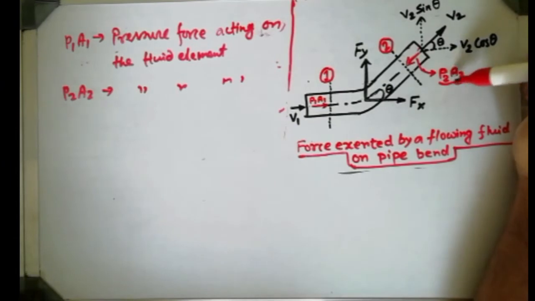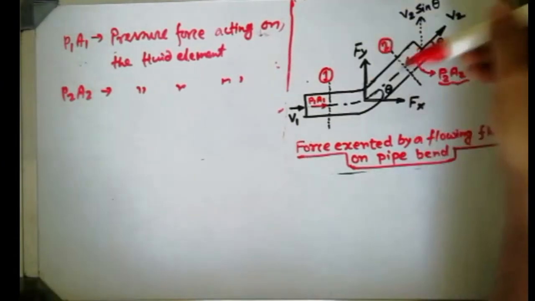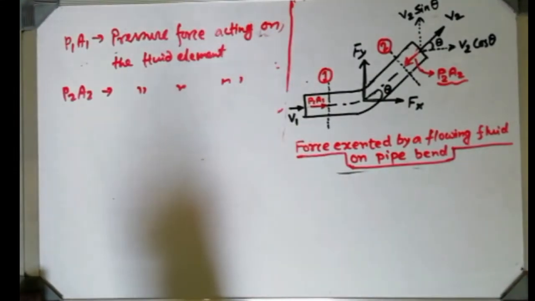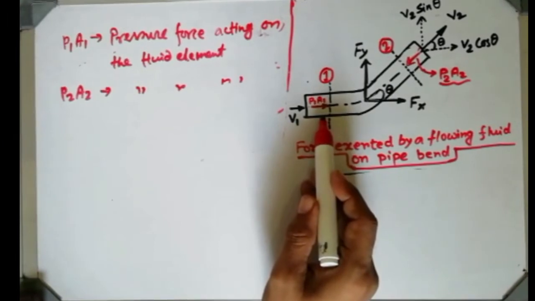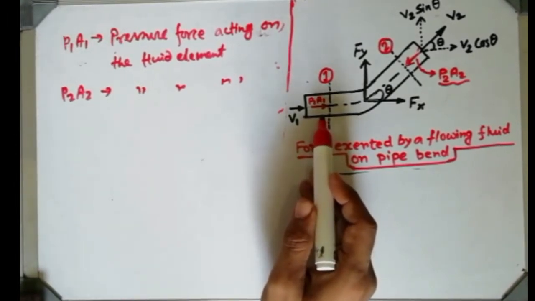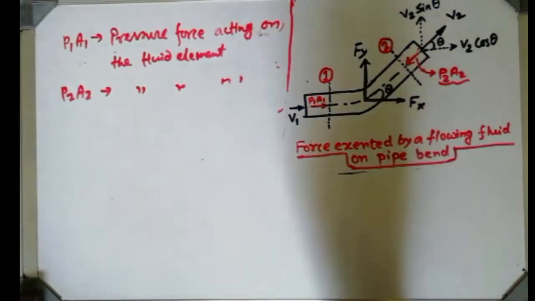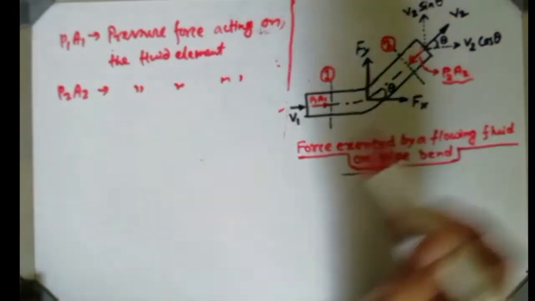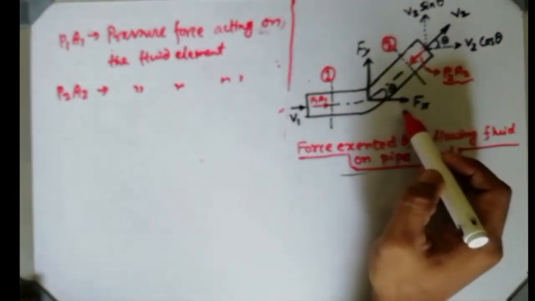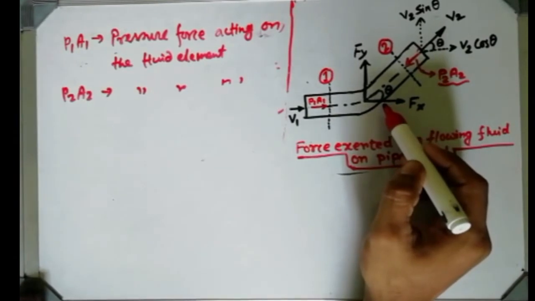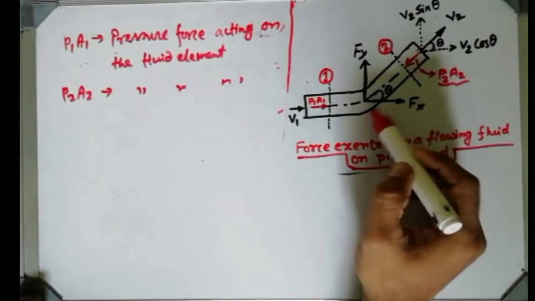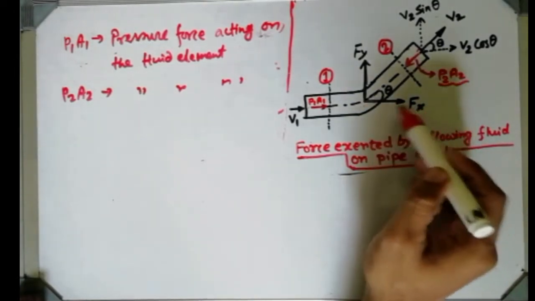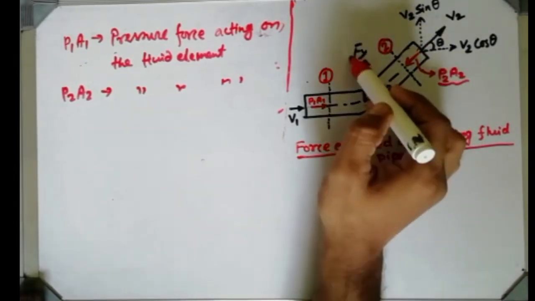So P2A2 is that force which is acting on the fluid element. The fluid is feeling that force. Similarly, P1A1 is the force which is felt by the fluid element. That is at the inlet part, and that is at the outlet part. Now coming to this particular figure, you can see that theta is given there. Theta means the pipe is bent at an angle of theta, obviously. In this location, I have directed two forces, one is Fx and one is Fy.